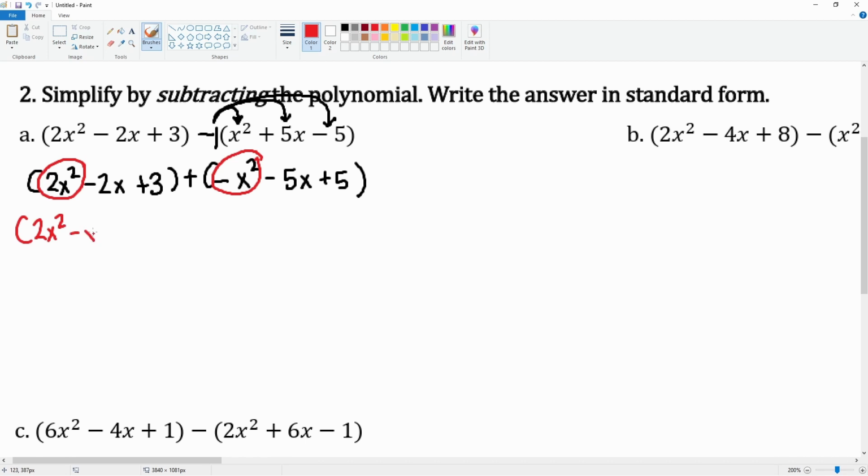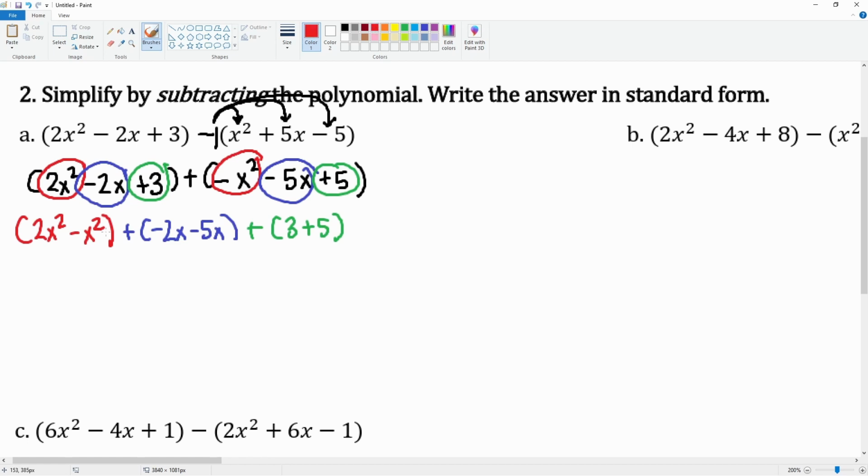2x squared minus x squared. Then you have negative 2x and negative 5x, so plus negative 2x and negative 5x. And then our constant, which is plus 3 and plus 5. 2x squared minus x squared becomes 1x squared, but no one really writes that 1 in front. Then you have negative 2x and negative 5x becomes negative 7x. 3 plus 5 becomes 8.